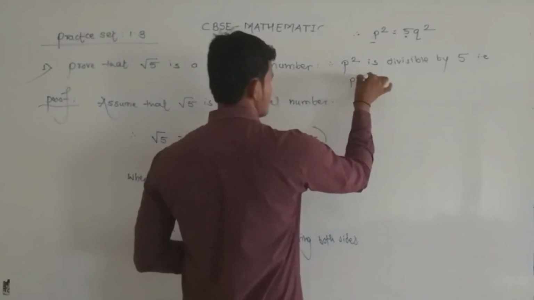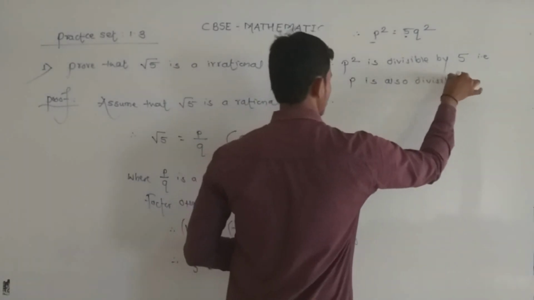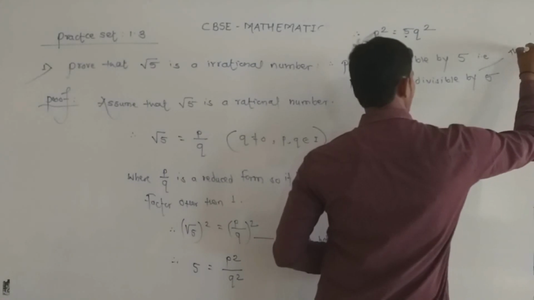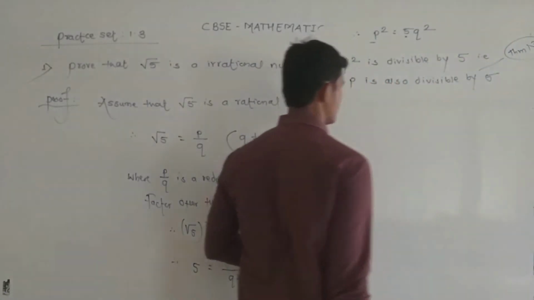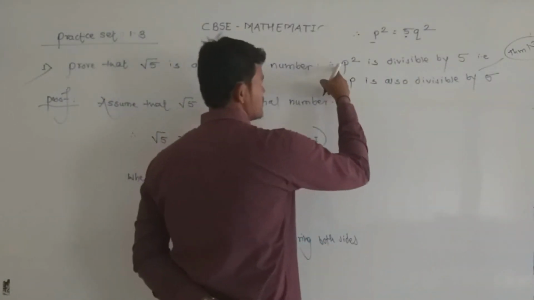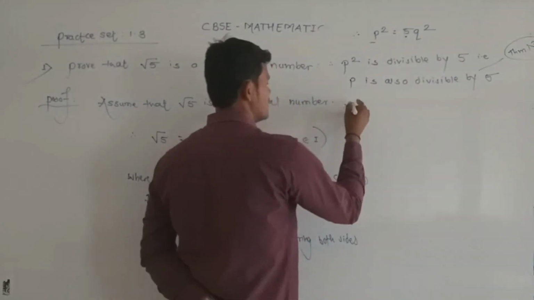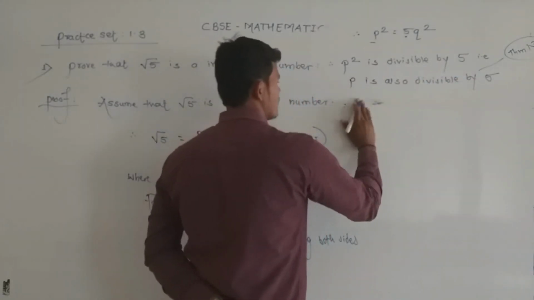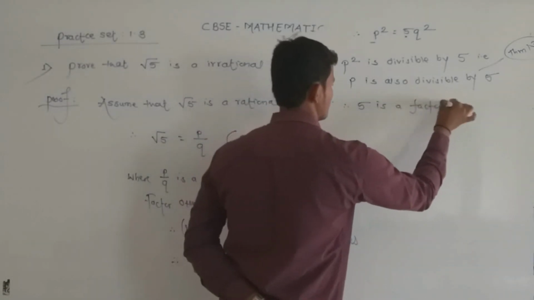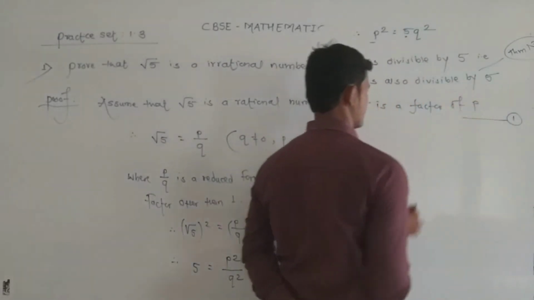That means p is also divisible by 5 by using theorem 1.3. So see theorem 1.3 properly. Therefore we get p square is divisible by 5 as well as p is also divisible by 5. That means 5 is a factor of p. This is statement first.